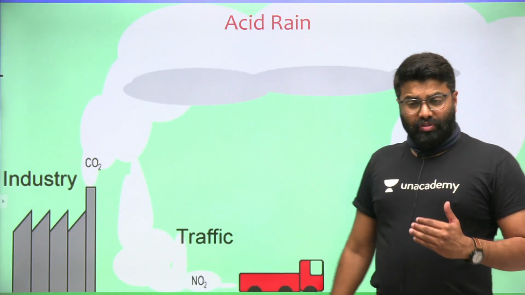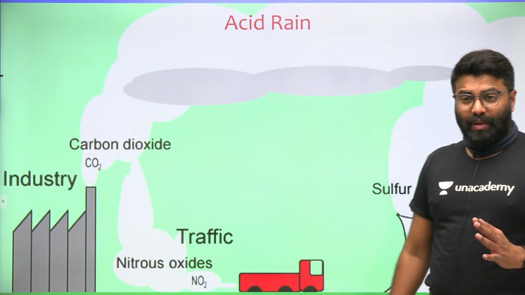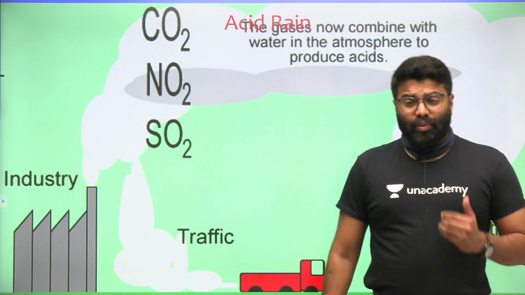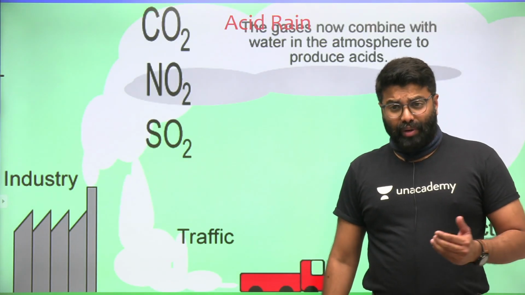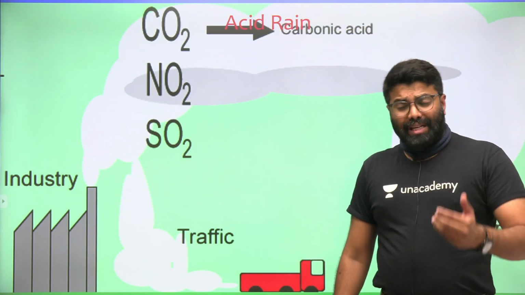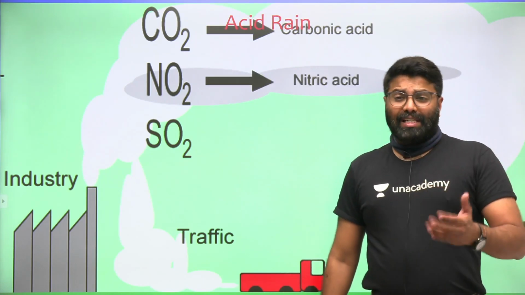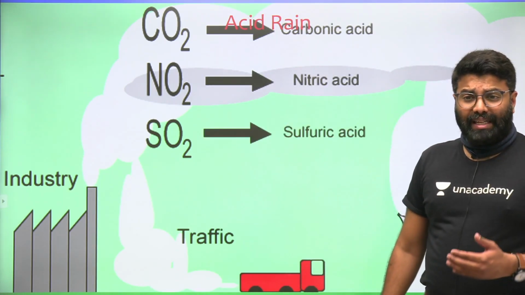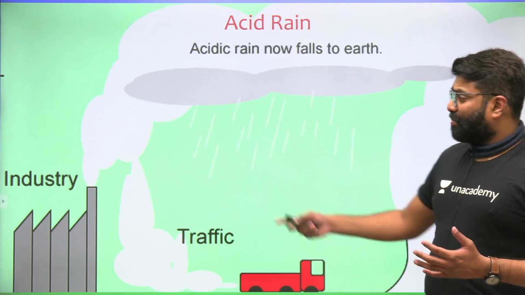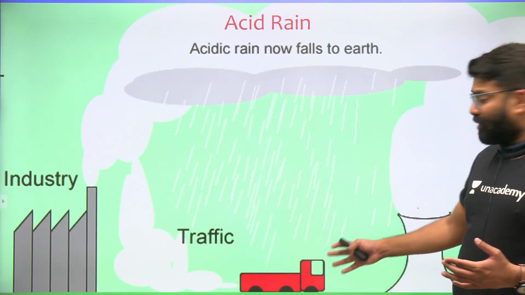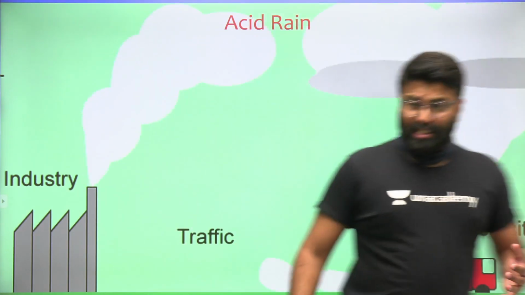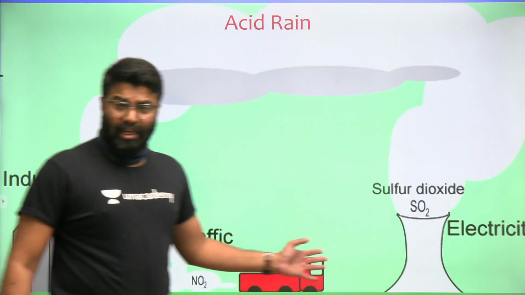The next topic I have chosen is acid rain, friends. Acid rain is one of the major environmental hazards we are facing today. This is mainly because of the pollutants we are releasing, like sulfur dioxide and nitrogen dioxide, which are released from industries, automobiles, or thermal power plants, especially the coal based thermal power plants.